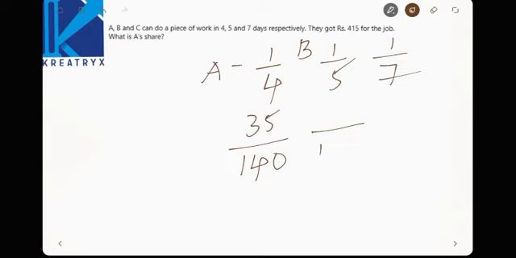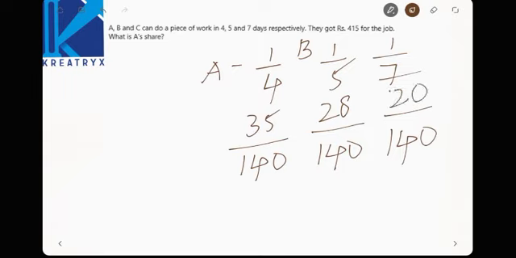For 1 by 5, 140 divided by 5 is 28, so here 28, 28 into 5 is nothing but 140. For 1 by 7, 140 must be, 7 into 20, so 20.